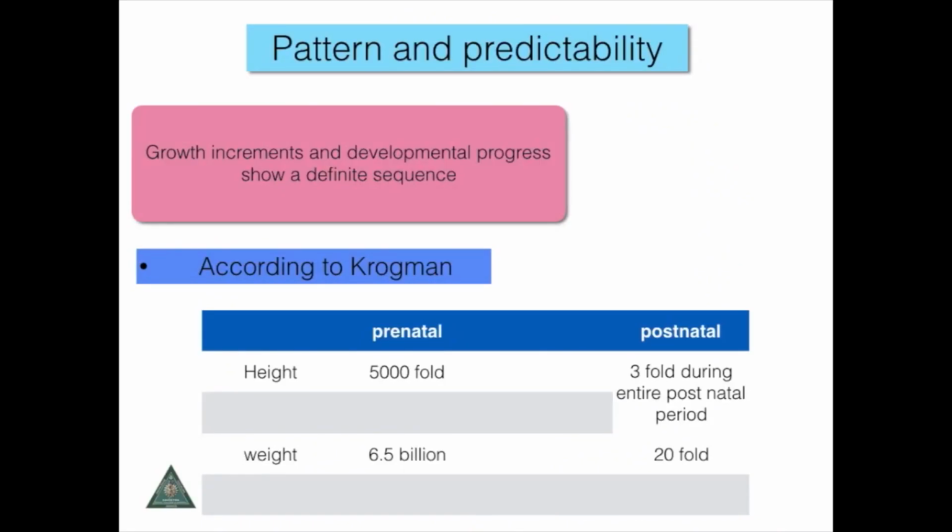Now, for very basic patterns that one needs to know about growth, a very important component is the pattern and the predictability. Growth increments and developmental processes show a very definite sequence of growth, and according to Krugman, the height in the prenatal infant or fetus increases about 500-fold from a single cell and about 3-fold postnatally, whereas the weight increases about 6.5 billion-fold prenatally and postnatally 20-fold.